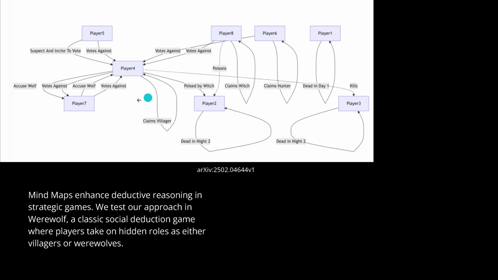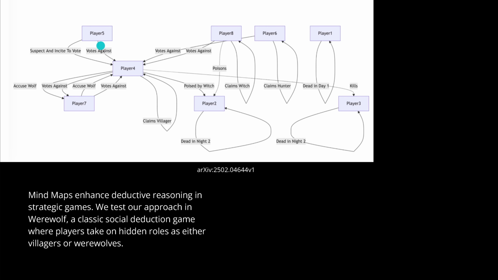And here they said for this mind map, for this two-dimensional projection, unfortunately, University of Oxford goes only with a two-dimensional representation. They say this enhances the deductive reasoning in strategic games, and they have the werewolf game, and they run this also with humans and with AI, and only with AI.